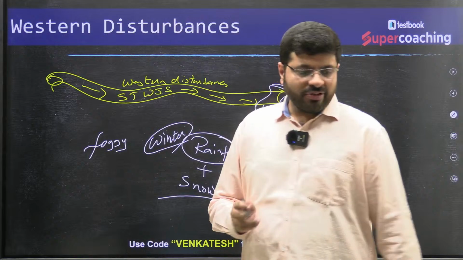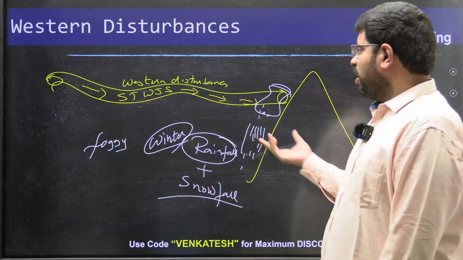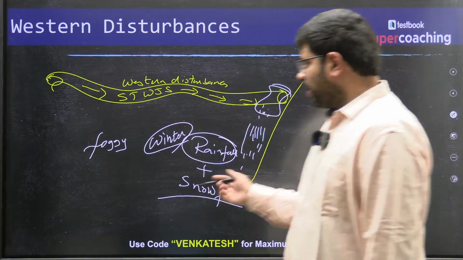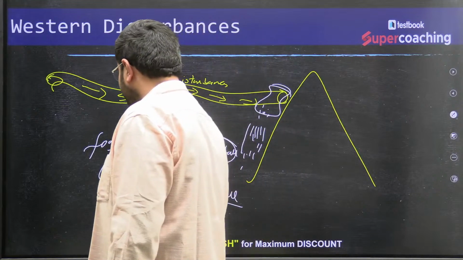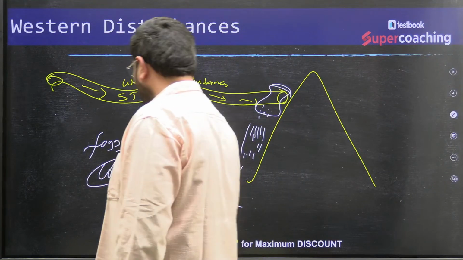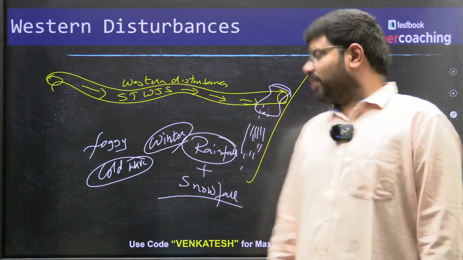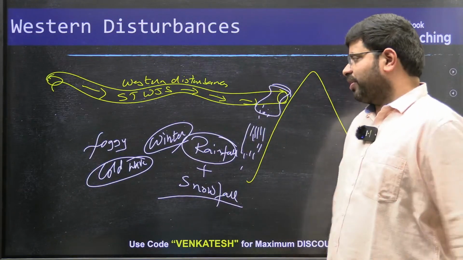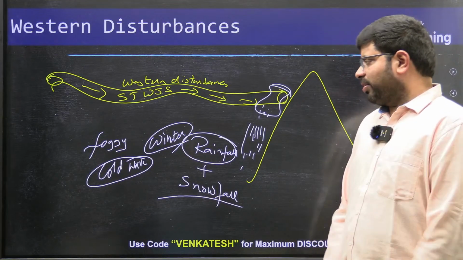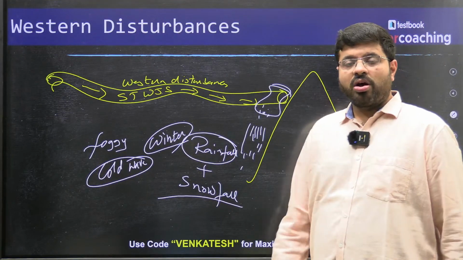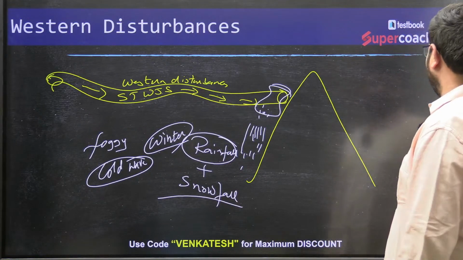When a severe western disturbance is there, it can also create a cold wave. So western disturbances are associated with cold waves, foggy weather, winter rainfall and snowfall.